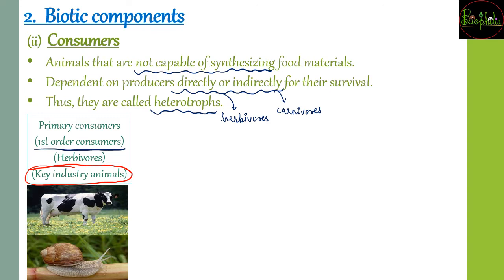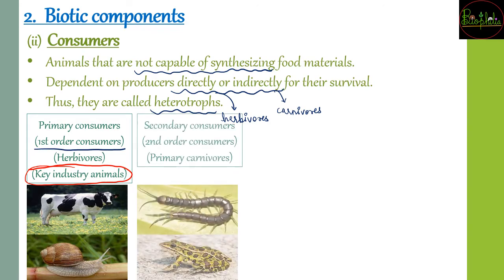As you know very well, which are the herbivorous animals? There are going to be grasshopper, cow, deer, mollusk, tadpole, mosquito larva. All these are going to come under the primary consumers. The second we see is the secondary consumers or the second order consumers. These are called primary carnivores, because these are directly going to feed on the primary consumers.